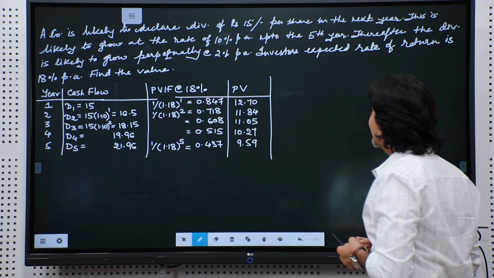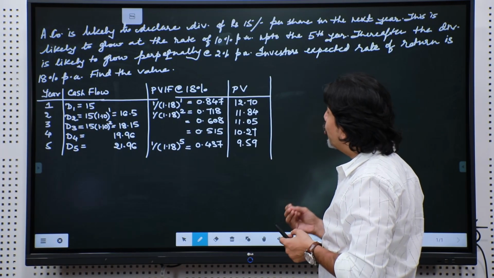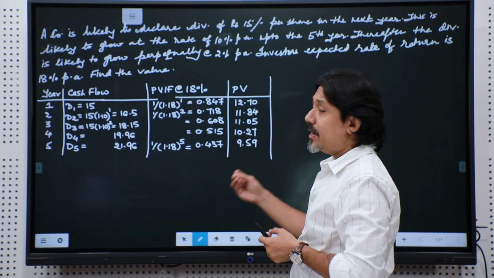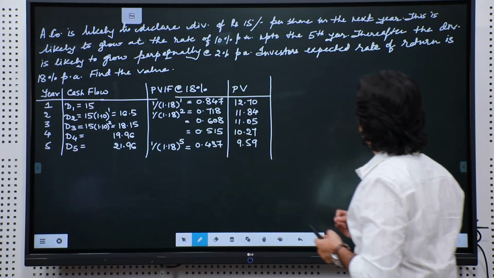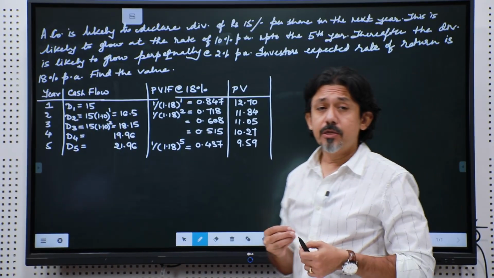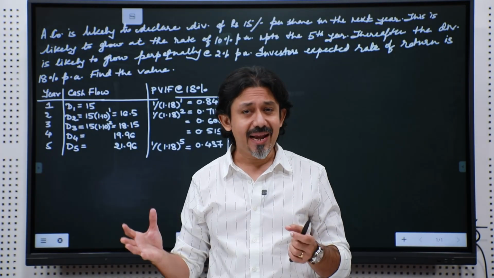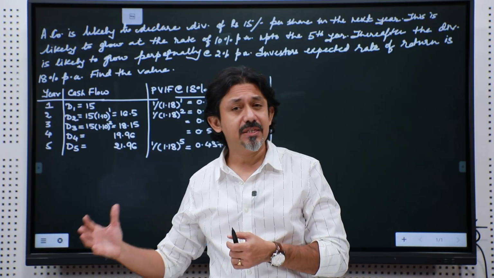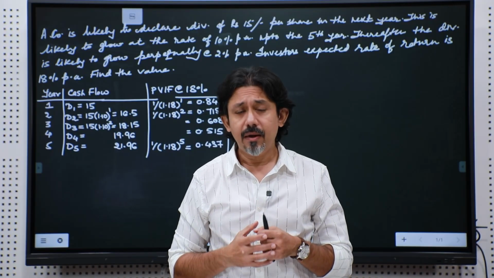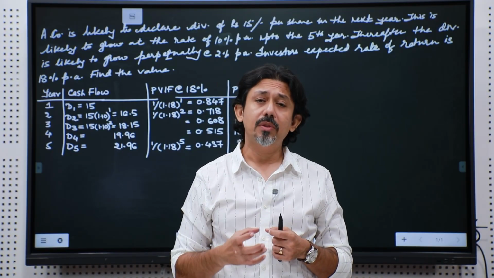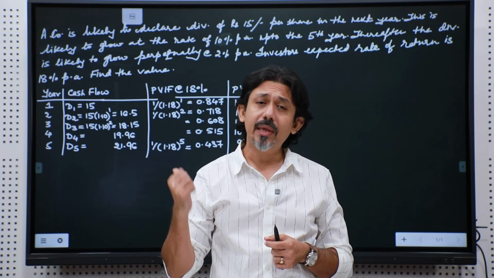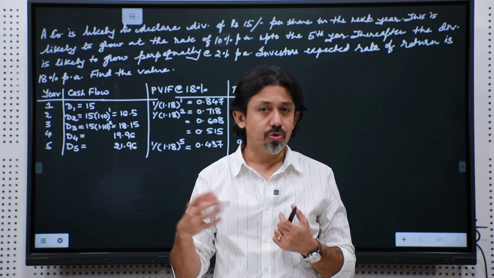You are then told that this is likely to grow at the rate of 10% per annum up to the 5th year. So, here is a growth rate mentioned for a finite time period, which is the next 5 years. Again, where do you get to know the growth rate of a company? By looking at its past growth rate.